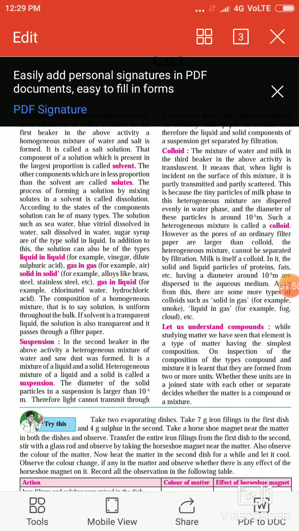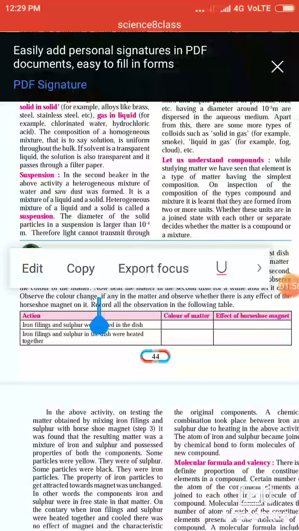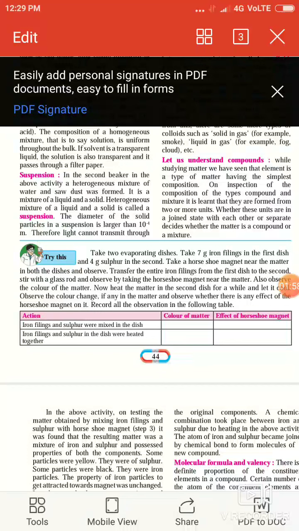So record your observation. One observation table is given here. Let's see. In this table we have to mention the color. The color of iron filling is black and sulfur is yellow. Now the effect of the horseshoe magnet: the magnet attracts the iron filling, not sulfur. And the second point is that iron filling and sulfur in the dish were heated together. When heated together, sulfur evaporates but iron filling does not. So this is the observation of the experiment.